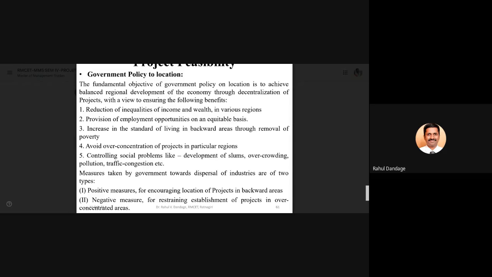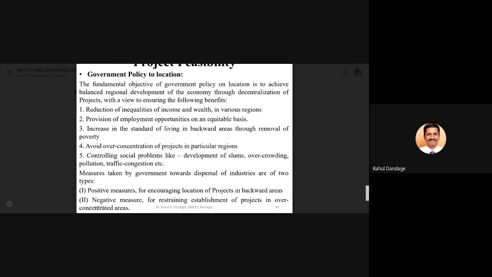Like we also many times say that if you take metro cities like Mumbai, Pune, Nashik, Aurangabad, those particular cities and the surrounding areas, you will find there are so many industries, there are so many developments because everybody is trying to invest. Everybody wishes to start a project in that particular area. So if this happens, then people start migrating from other regions to these developed areas, and then the development in the state gets imbalanced.